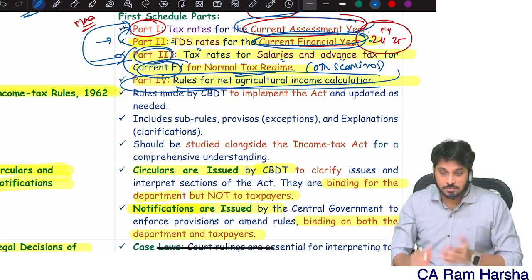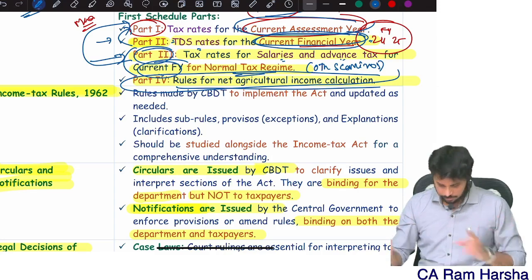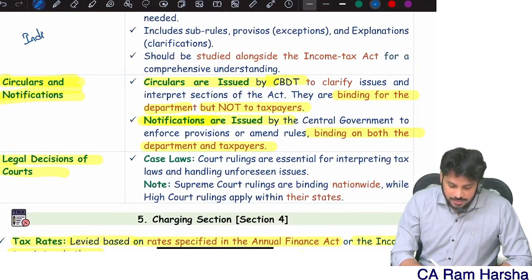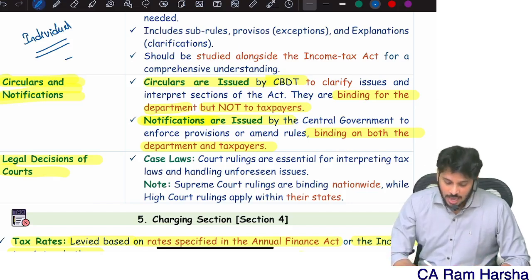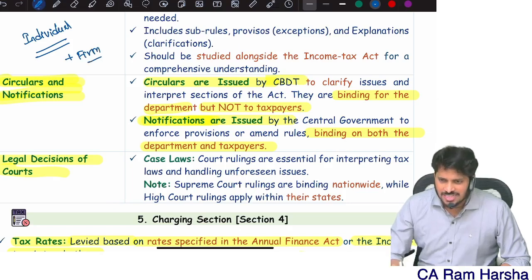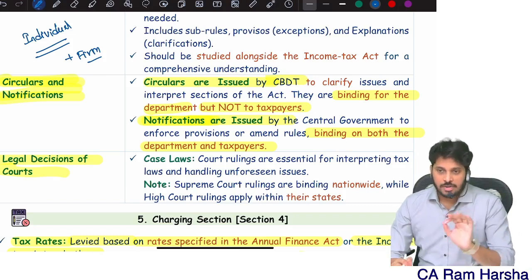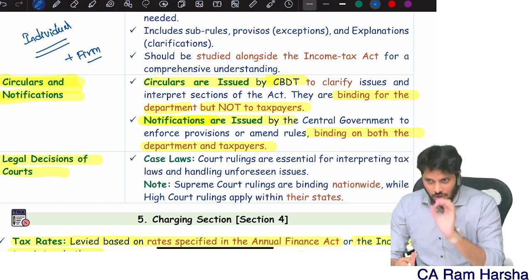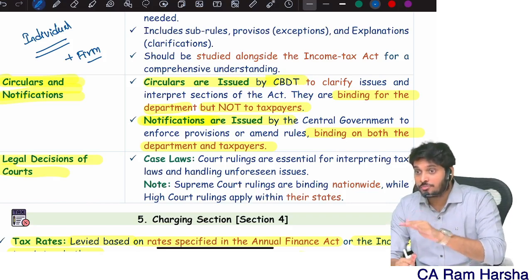Normal tax regime. Companies, how much is the tax rate? Societies, how much is the tax rate? AOP BOI, how much is the tax rate? All that is there. And remember, in CA Inter level, for us main taxation is individual taxation. In CA Inter, we are only going to discuss predominantly individual. And we are also going to discuss slightly firm taxation. Firm means partnership firm. You know, firm means generally organization. Firm, dictionary meaning is organization.